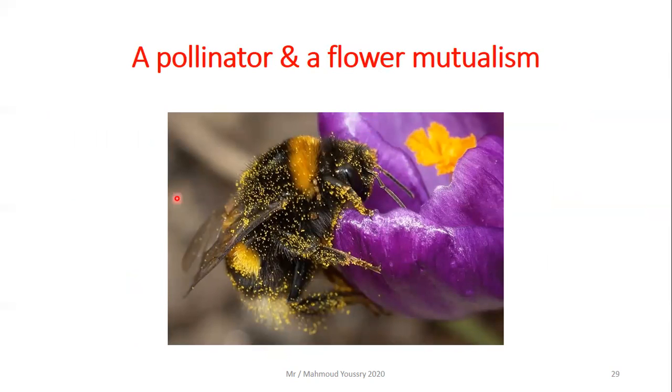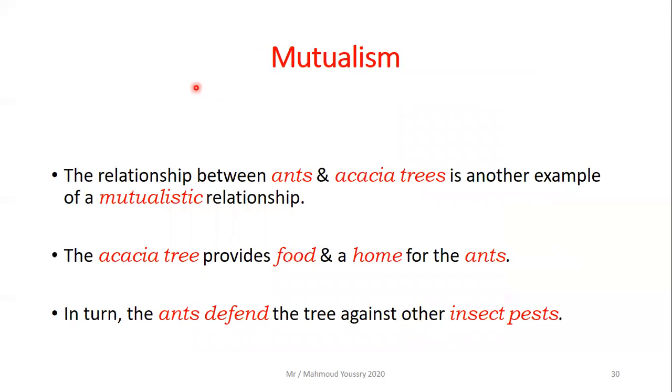As you can see, this is a bee and all these yellow particles attached to its body. These are the pollen grains. While the bee drinks the nectar, the pollen grains stick to its body. When the bee moves from one flower to another, it transports the pollen grains to the pistils of another flower. The second example of mutualism is the relationship between ants and the acacia trees.